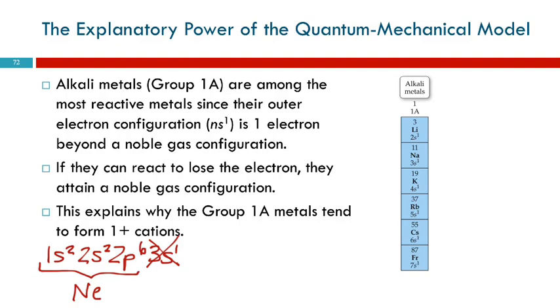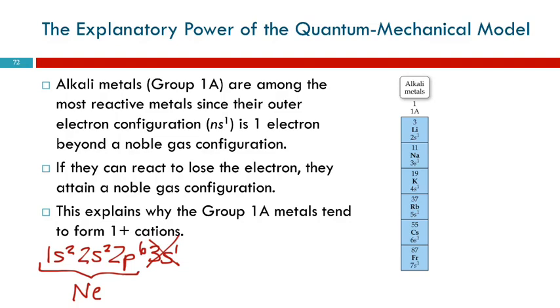Does it turn into neon? No, but it looks like neon from the outside. It has become more stable. So sodium tends to react in a way that it loses an electron and achieves the same electron configuration as neon. So all of these tend to lose 1 electron.